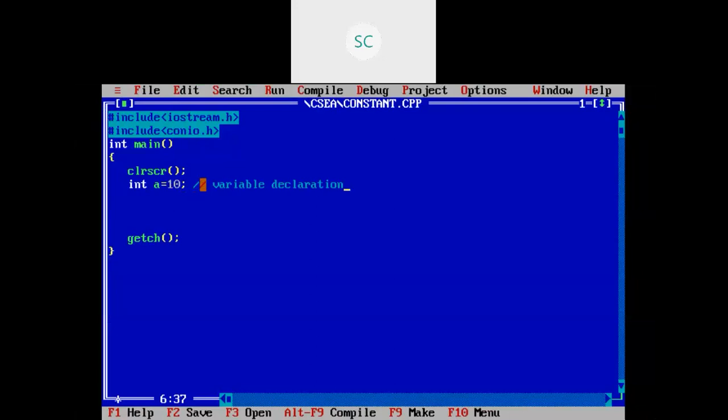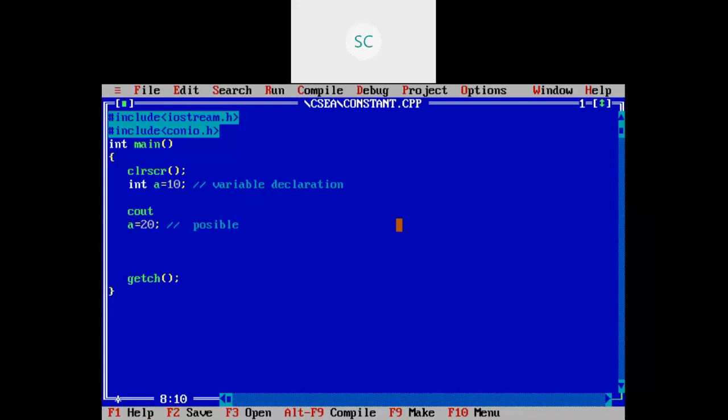See, while discussing our variables concept, I said the variable value can be changed throughout your program. For example, after writing some 10 lines of code, I don't require the value as 10, I want to change the value to 20. Is it possible? This is possible because variable means you can vary your value. Throughout your program you can change your variable value.